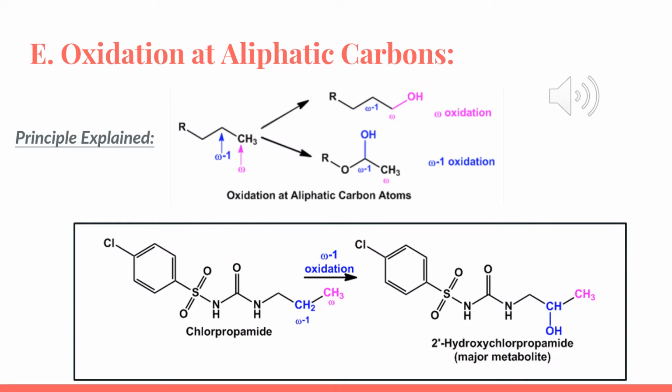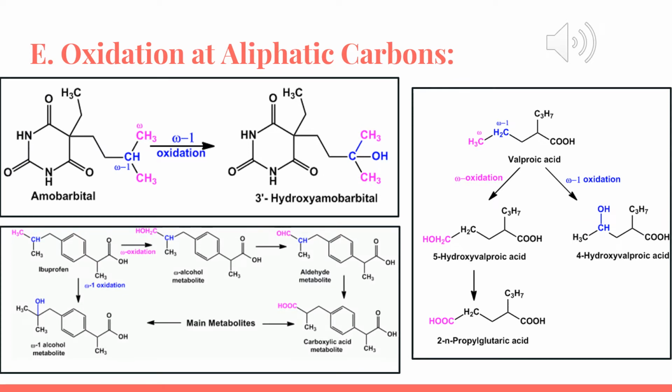This is the oxidation further explained, as I said earlier. The omega carbon is the carbon at the end of the chain. It can undergo hydroxylation, and we're going to have a primary alcohol. Same for the omega-1, which is the carbon right before the primary carbon; it can also undergo hydroxylation, but here we're going to be forming a secondary alcohol. We have an example of chlorpropamide. Chlorpropamide has an omega carbon and an omega-1 carbon, so either of them can undergo hydroxylation, and if the omega-1 carbon underwent hydroxylation, we're going to be forming the major metabolite 2'-hydroxy chlorpropamide.